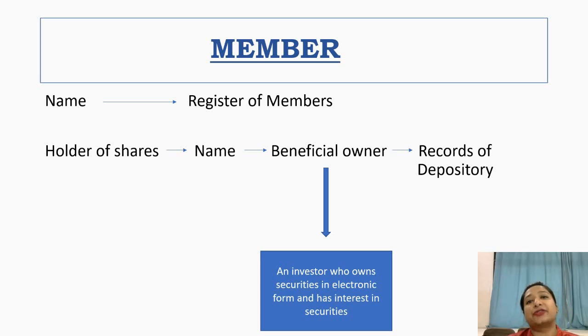in dematerialized form. That means the securities or the documents or the certificates of any securities that you own are not in physical form or paper form. They are electronically recorded in one of the depositories. In any depository, when you store your securities, and that depository has your record as the beneficial owner of some of the securities, that person will be the beneficial owner, and that is the second condition to be a member of a company.